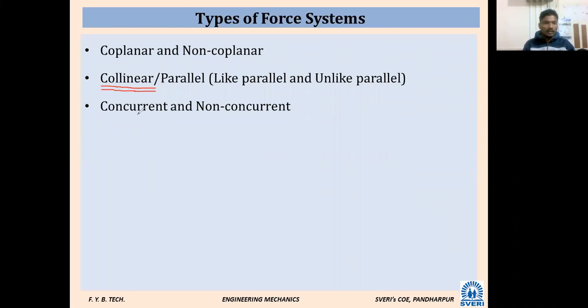Then it is called what? Concurrent. That point is most important. Single point, and here, not passing through what? A single point. Okay, so that also you have to remember.